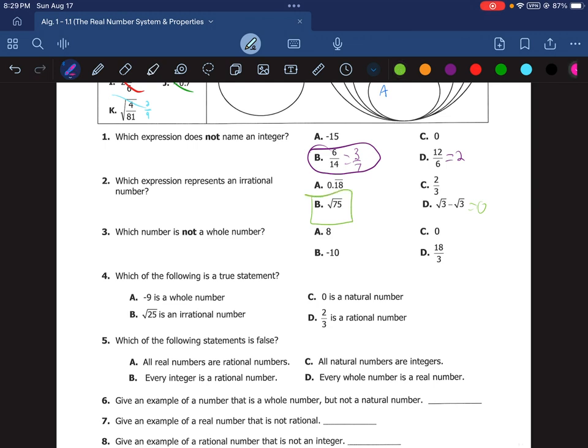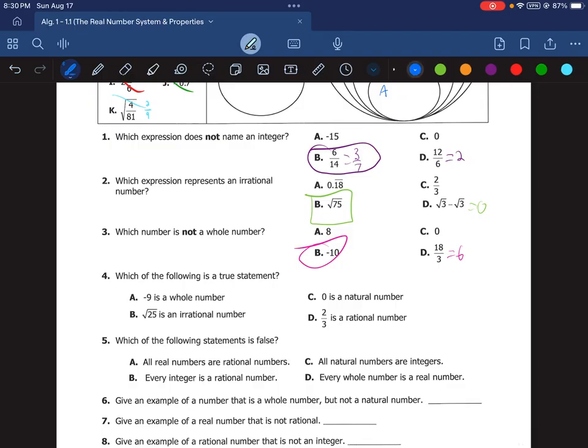Next up, we got number 3. Which number is not a whole number? Remember, whole numbers are our counting numbers. I instantly see a negative, and so I know that must be the answer. But let's check out the others just in case. 8, yep, that's a counting number. 0, oh, my apologies, I said counting numbers. Counting numbers are natural numbers. I might have confused some people there. But whole numbers are the non-negatives, non-fractions, non-decimals, so the non-negative integers. So 0 is non-negative, and 18 over 3, while being a fraction, reduces to 6. So B, negative 10, would be a negative number, meaning it's an integer, but not a whole number.